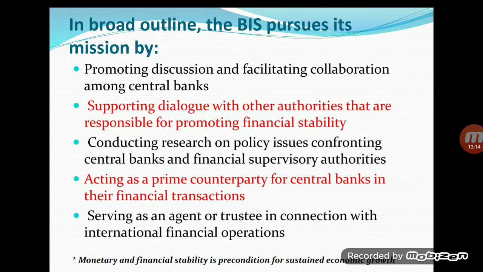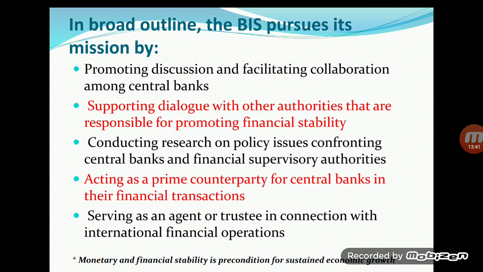So those members and entities, organizations, are important from the viewpoint of maintaining financial stability in the world. So it brings together these members, and they discuss with each other. It supports them with dialogues.